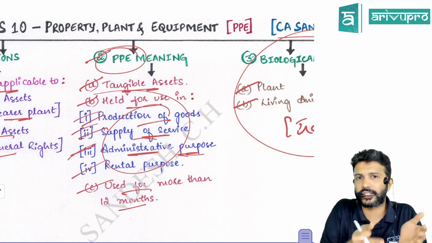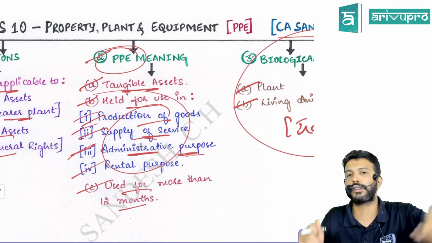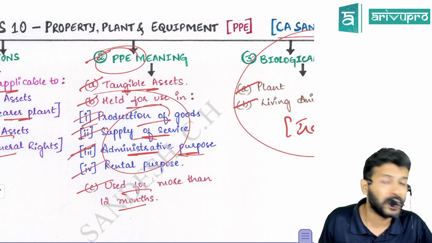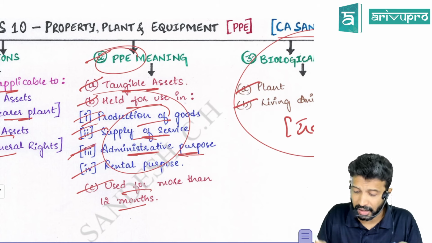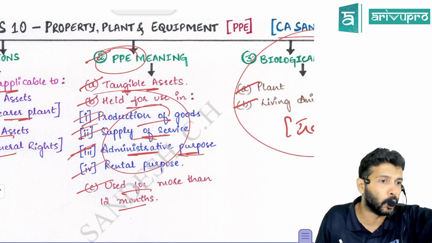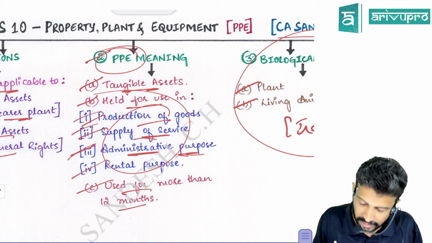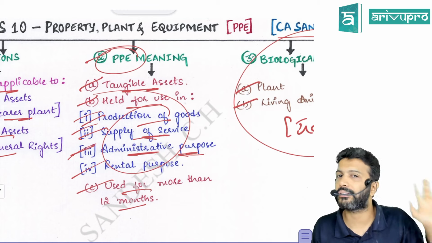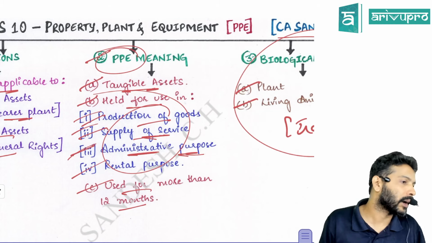So those assets, those laptops, mobile phones, machinery, chairs, whatever we have provided to them, are they used for supply of service? No. But are they necessary? Yes. They come under what purpose? Administrative purpose. So even administrative assets are also property, plant and equipment.